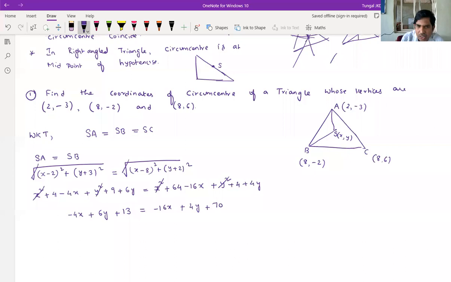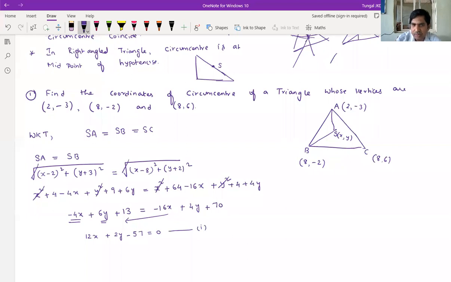Take one side. All these terms, if you take them to the left side, minus 4x plus 16x, what will we get? 12x. 6y minus 4y, 2y. 13 minus 70, minus 57 is equals to 0.